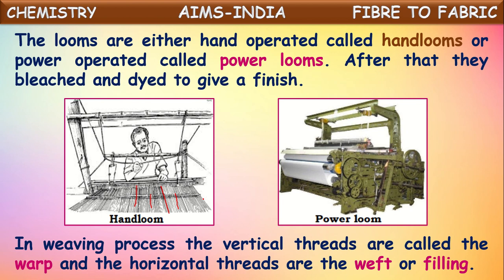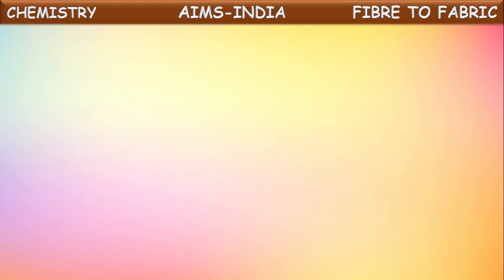What is done? First, cotton fiber is collected from the cotton plant. That cotton fiber is cleaned and converted into cotton yarn. That conversion of cotton fiber into yarn is made on certain instruments called charkha and others. Then that yarn is converted into fabric by using looms. That's about cotton fiber. And next we have seen weaving. Weaving means making cloth by using two or more yarns together.